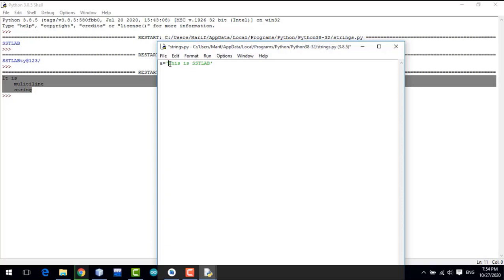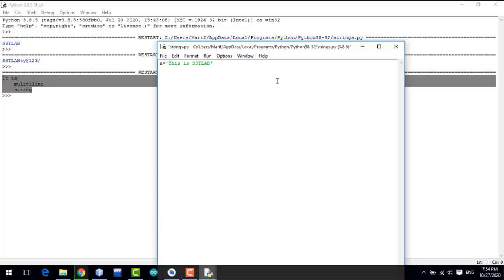In Python, a string is also like an array. The address of the first character is 0, the address of the second character is 1, 2, 3, and so on. In arrays we use addresses like this. So you can handle it like an array.